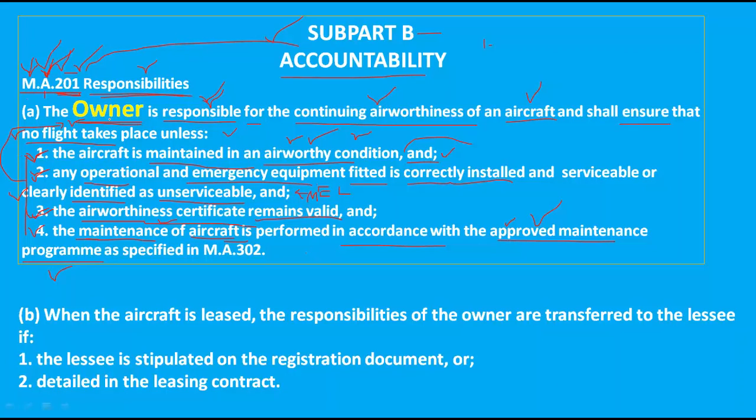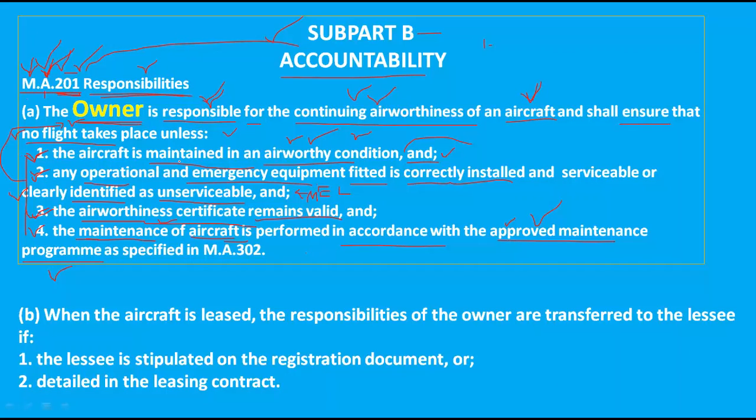Okay, so actually there are five conditions here. One is continuing airworthiness. The continuing airworthiness of the aircraft is the responsibility of the owner. This is the first condition. Another one is that the aircraft is maintained properly in airworthy condition.